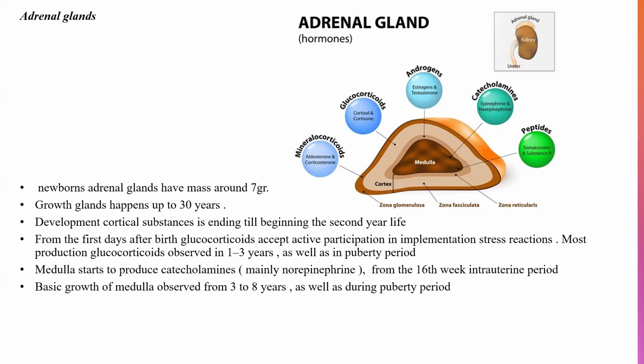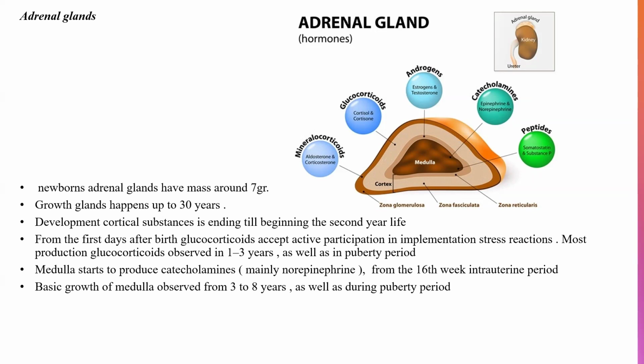From the first days after birth, glucocorticoids take active participation in implementation of the stress reaction, so their concentration is greatly increased. But the most production of glucocorticoids is observed in the first 3 years, as well as in the puberty period.